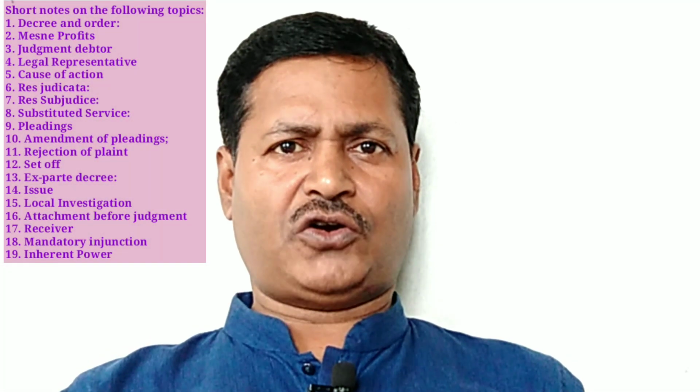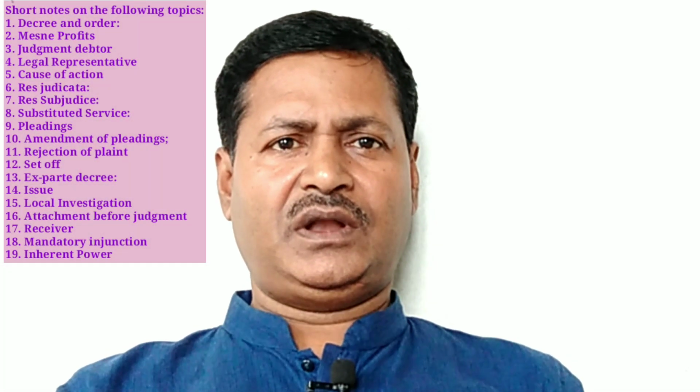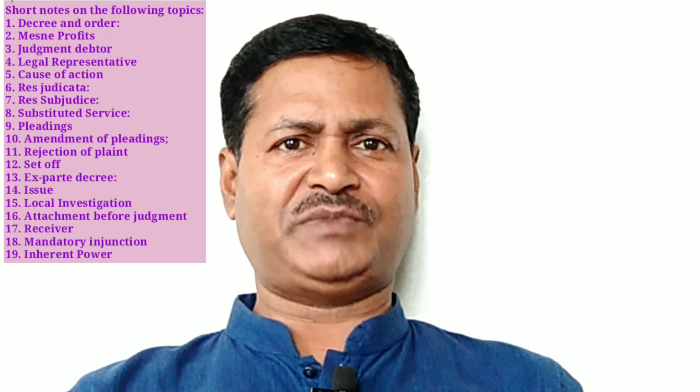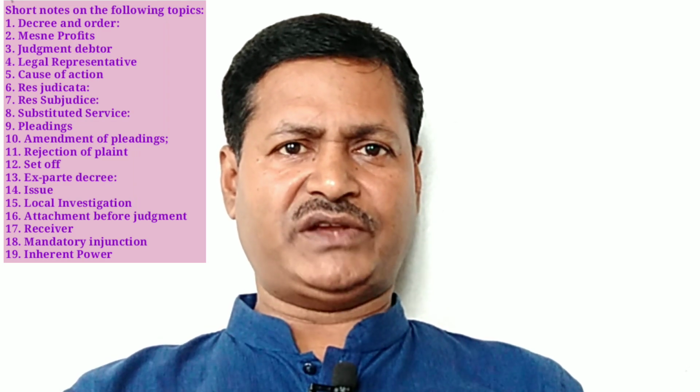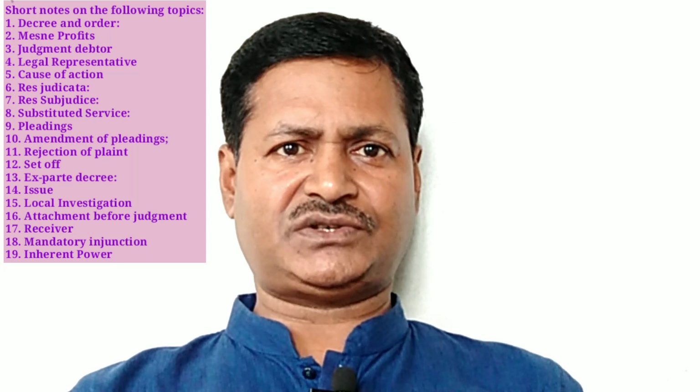Question. Write short notes on the following topics. Number 1, decree and order. Number 2, mean profits. Number 3, judgment debtor. Number 4, legal representative. Number 5, cause of action. Number 6, res judicata. Number 7, res sub judice. Number 8, substituted service. Number 9, pleadings.